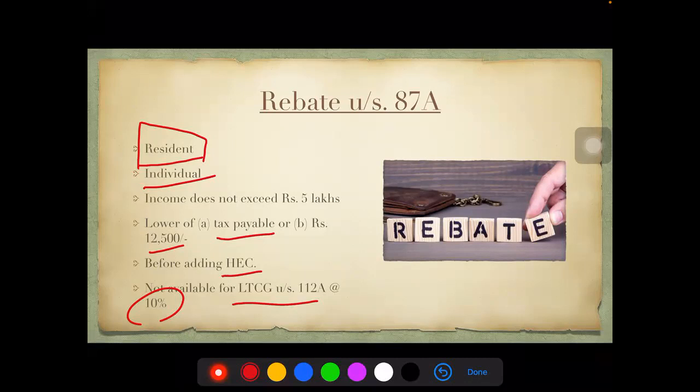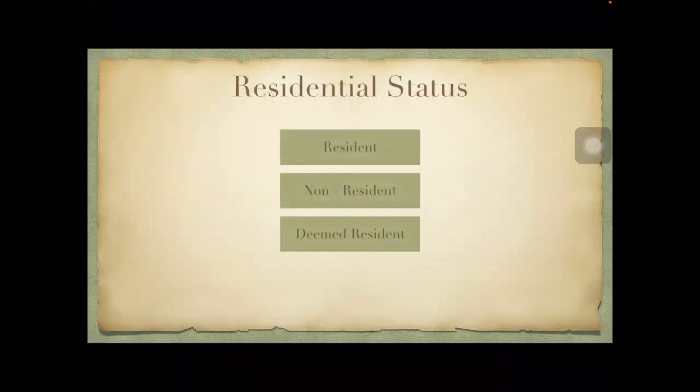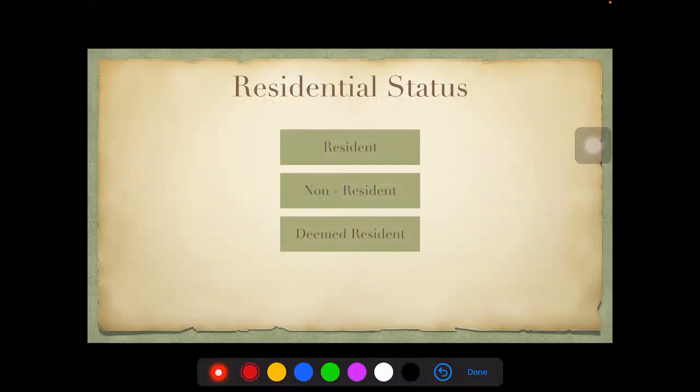So this was what was already existing as per the earlier years. What has happened in residential status? There have been 2 major amendments. This is very important, and from the exam point of view, a definite question can be expected from this area too. Now, residential status, we earlier knew there were 2, resident, non-resident.